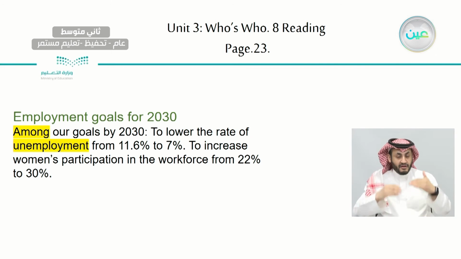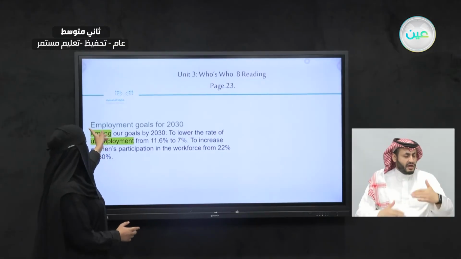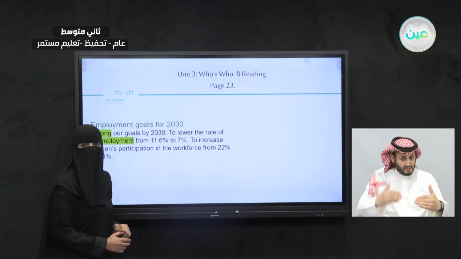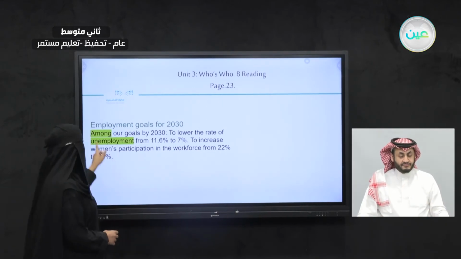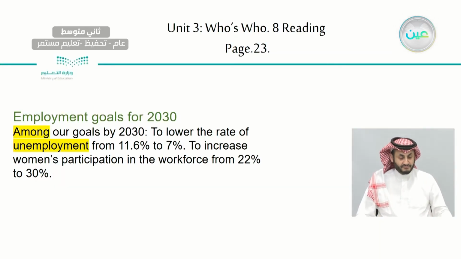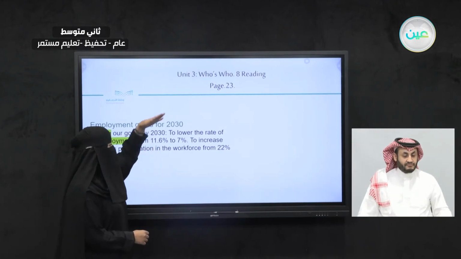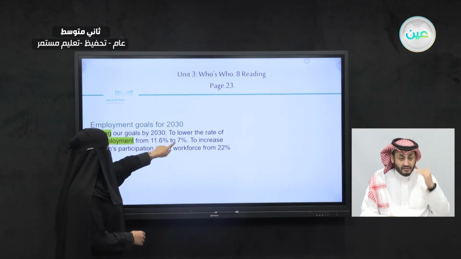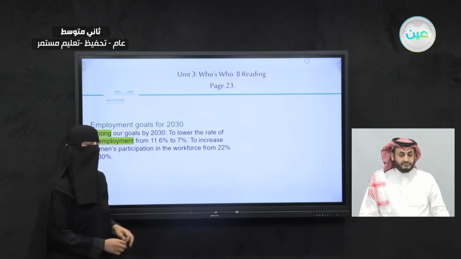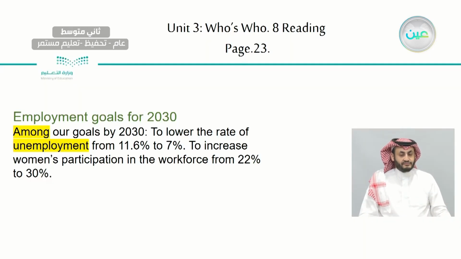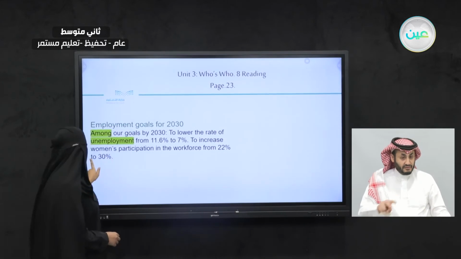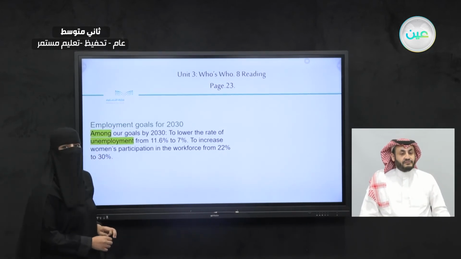So let's take a look. How are we going to achieve the employment goals of 2030? This is how we can do it. So to lower the rate of unemployment from this percentage, 11.6%, to decrease the percentage to 7%, what are we going to do? Increase women's participation in the workforce from this low percentage here, 22%, to 30%.